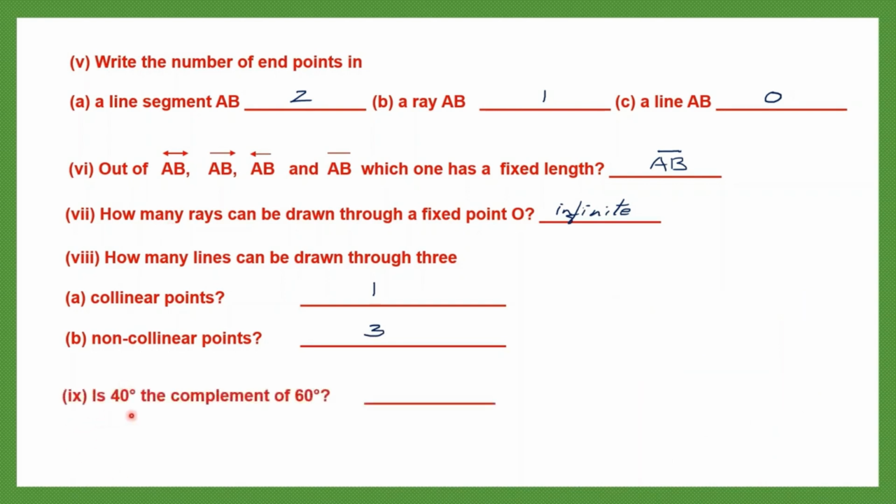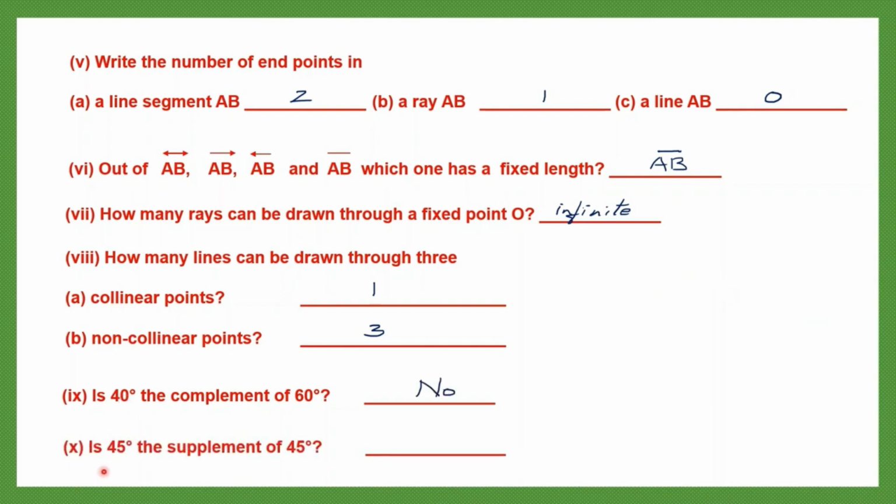Question 9. Is 40 degrees the complement of 60 degrees? Now what are complementary and supplementary angles? Two angles that add up to 90 degrees are called complementary angles. So I have 60 degrees already given to me. Now the question is, is 40 degrees the complement of 60? Now 60 plus 40 should give me 90. Does it? 60 plus 40 is 100. So it's not equal to 90 degrees. That means 40 degrees is not the complement of 60 degrees. So the answer is no.